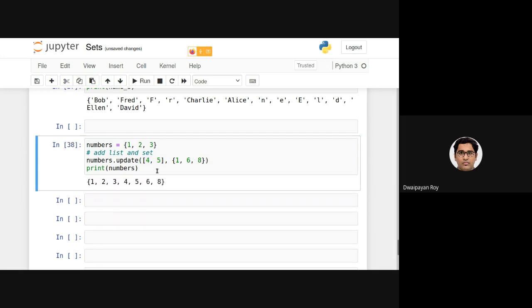If I execute this, you can see 1, 2, 3 was existing, and 4, 5 I have added from this list. 1, 6, 8: 1 was already there, 6 has been added and 8 has been added. Now this is another contrasting thing. Although lists are not allowed as an item inside a set, using update we can add the items in a list to an existing set, or we can add the items in a set inside another existing set.